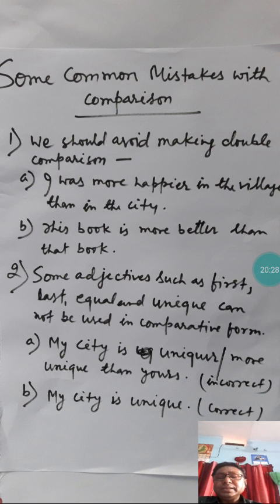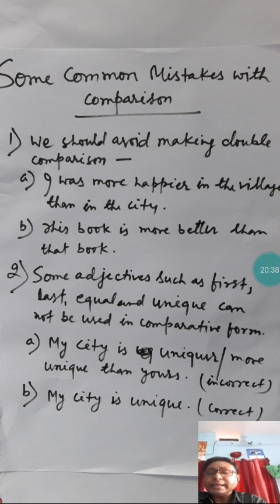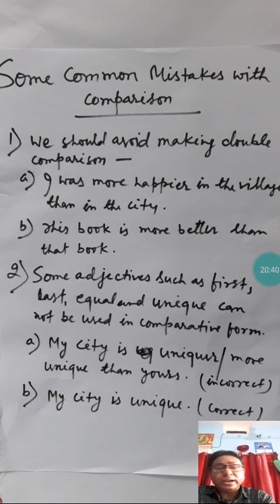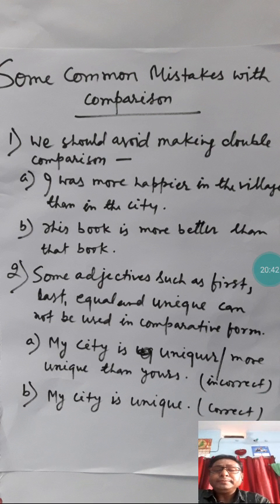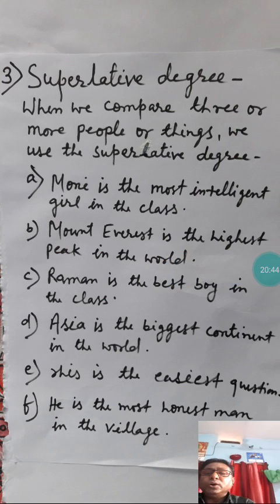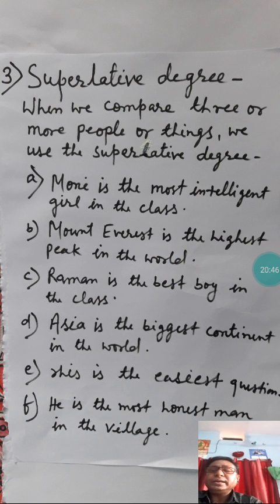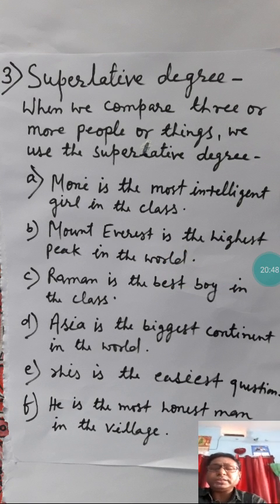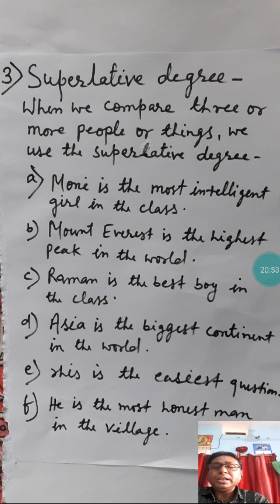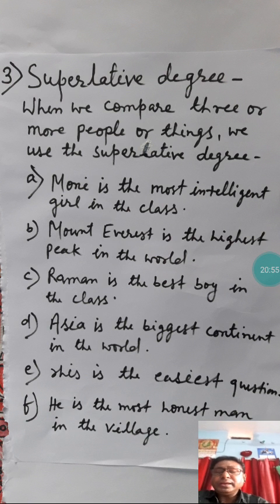My city is unique, that will be correct. So these mistakes we generally make while speaking or writing should be avoided, and the way we have used superlative, comparative and positive, we should learn and follow, and that can help us to speak and write correct sentences.